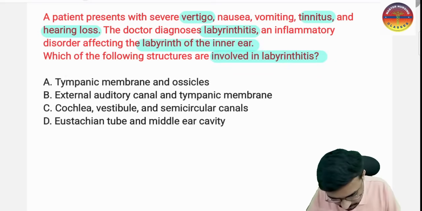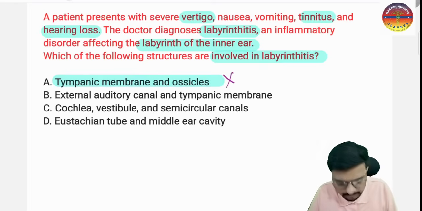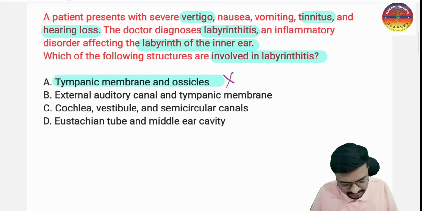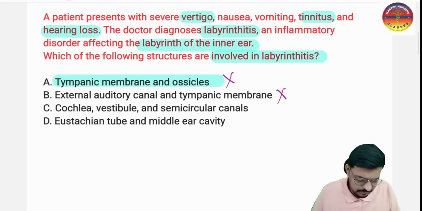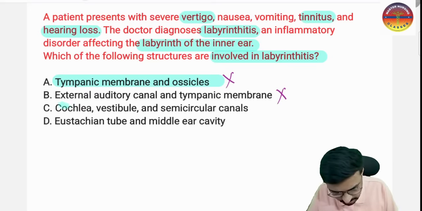Option A, tympanic membrane and ossicles. No, this is part of our middle ear. We are not considering this as a labyrinth. It is not a part of the labyrinth. Option B, the external auditory canal and tympanic membrane, is not a correct answer. Again, the external auditory canal is part of the external ear, and the tympanic membrane is part of the middle ear.